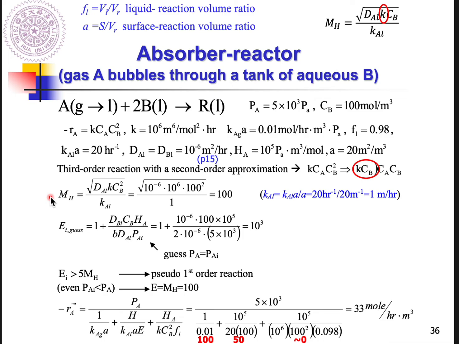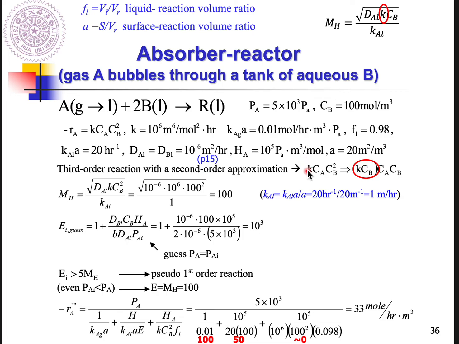So next is the same idea. You need to calculate the MH and EI and compare the magnitude of EI and MH to find out which regime the chemical reaction is in. One thing I need to remind you is that based on the definition, K here actually is K, right?